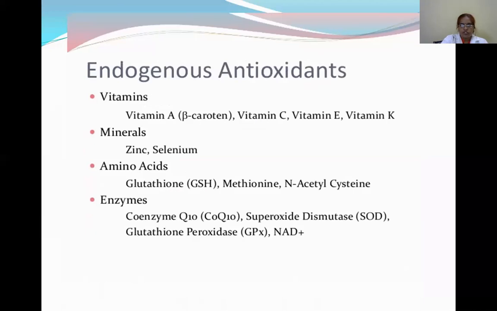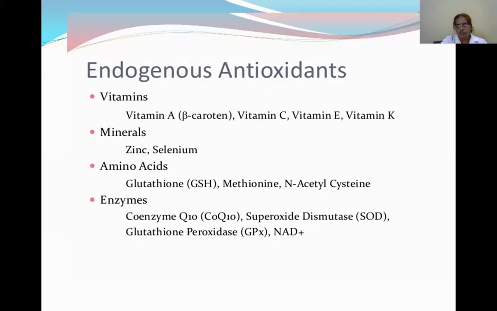And endogenous antioxidants. Examples of endogenous antioxidants: vitamins, minerals, amino acids, and enzymes. The vitamins, that is vitamin A, vitamin C, vitamin E, and vitamin K, show antioxidant properties. Minerals, for example zinc and selenium, come under the endogenous antioxidants. And amino acids: glutathione, methionine, N-acetylcysteine. And enzymes: coenzyme Q10, superoxide dismutase, glutathione peroxidase, and NAD+.